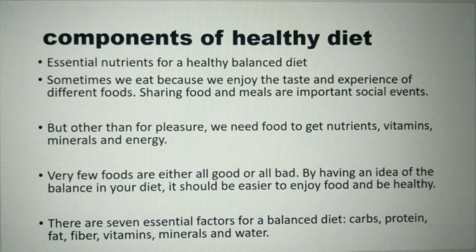If you are aware of all the macro and micronutrients, then it is very easy to understand what to eat and how to become more healthy. So let's see all these 7 essential factors for a balanced diet, which are carbs, protein, fat, fiber, vitamins, minerals, and water.